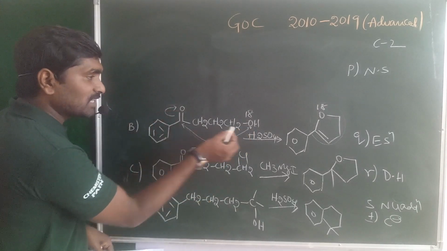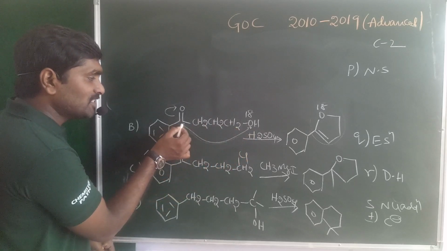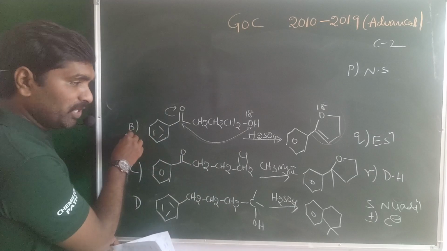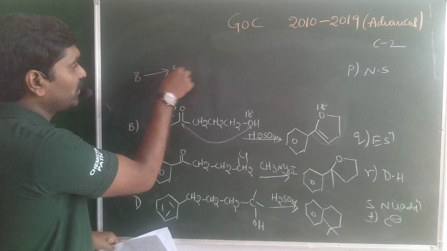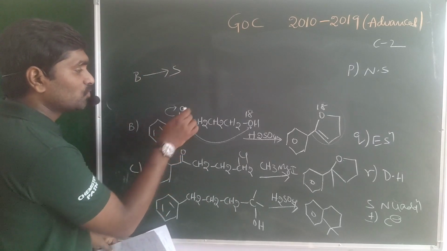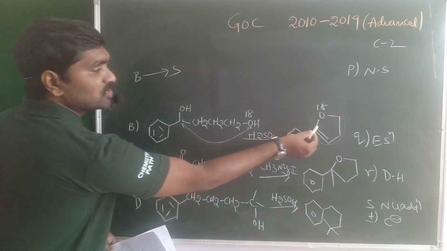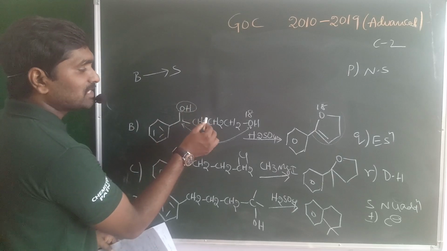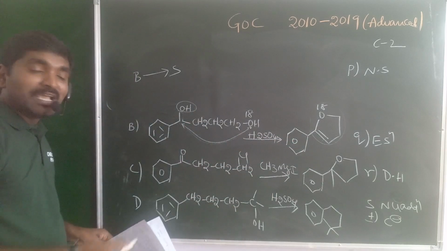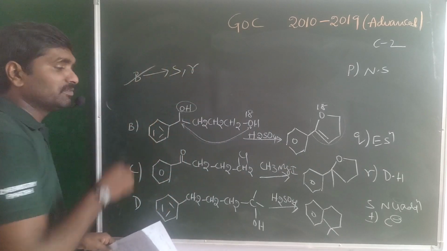Again, the double bond shifted towards oxygen. The lone pair of electrons present on the oxygen is donated to the carbocation, which is an addition reaction, not a substitution reaction. So for option B also, it is a nucleophilic addition reaction, yes, correct. After hydrolysis, O minus becomes OH. A 5-membered ring is formed, and OH and the next carbon's hydrogen are both eliminated as a water molecule, then you get the double bond. Hence, which is also a dehydration reaction, that means S and R both are correct for B. Simple one.